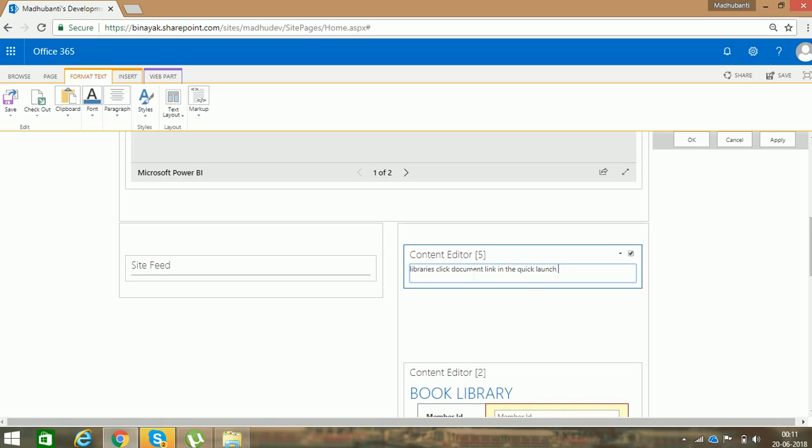You can add whatever you want to display in this content editor. So I want to display this, so I'm just writing that one.